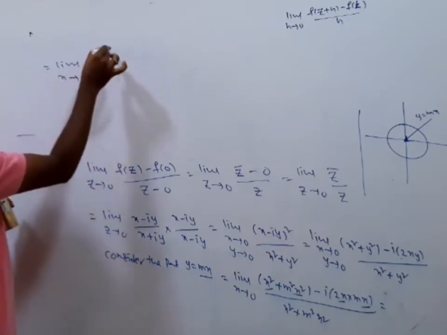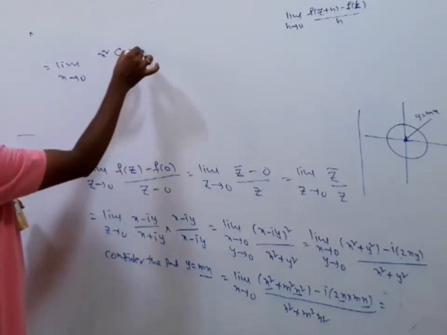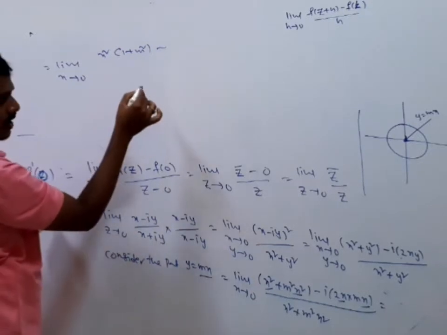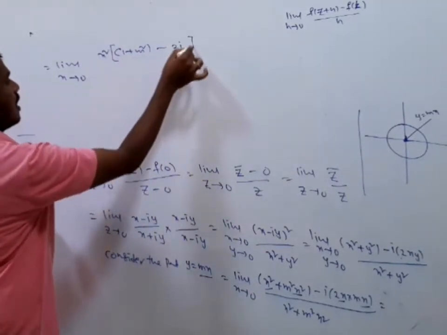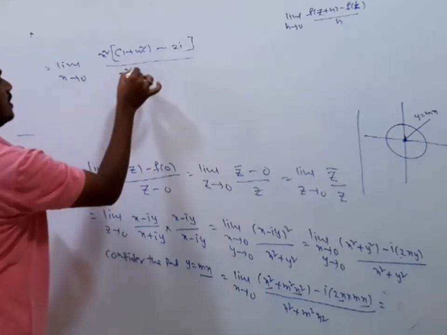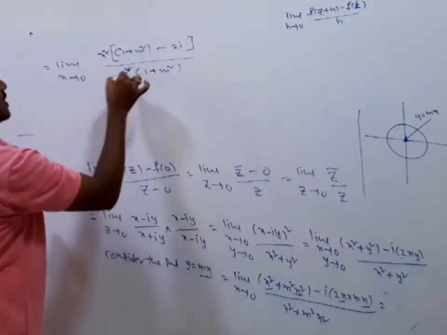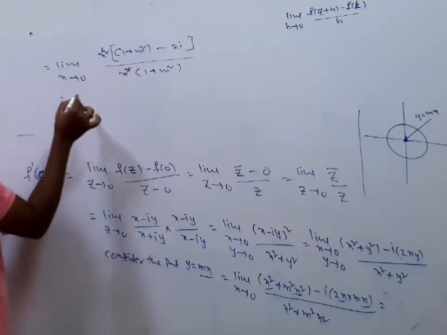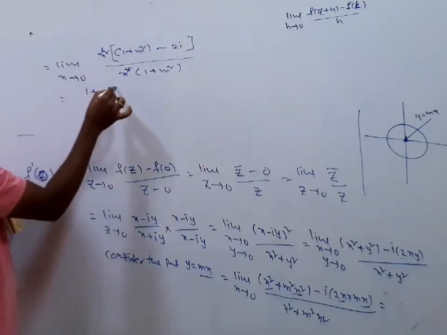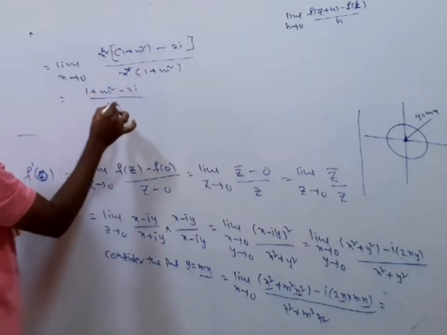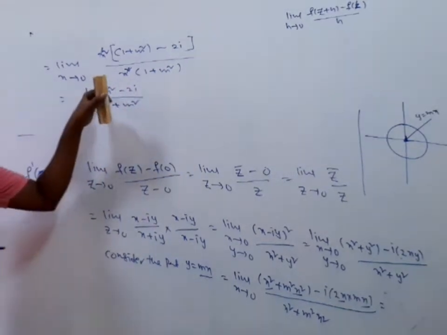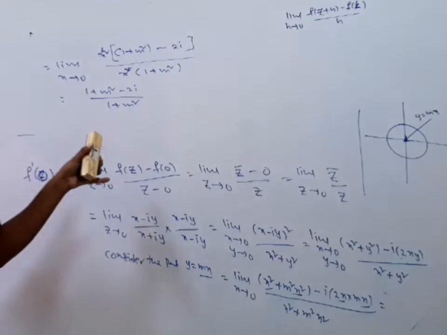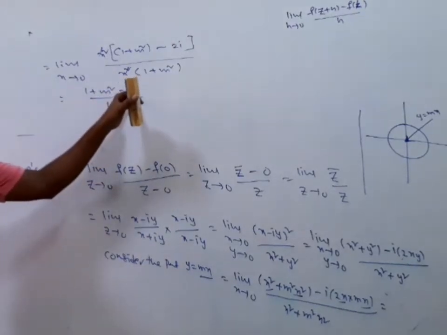Taking x square common, this is 1 plus m square minus 2i, divided by x square common, 1 plus m square. The x square gets cancelled and there is no x, which is a finite limit: (1 plus m square minus 2i) divided by (1 plus m square). This is the limit. But see, m is a parameter or arbitrary constant, so the limit depends upon m.